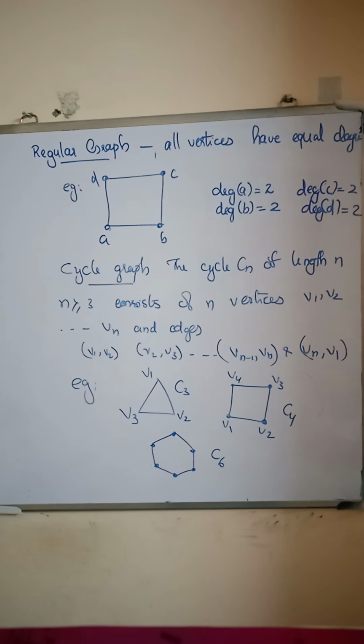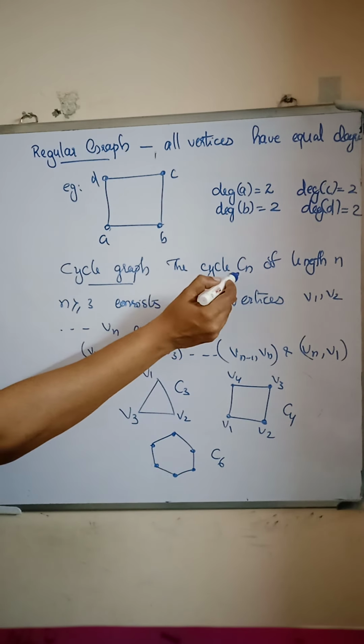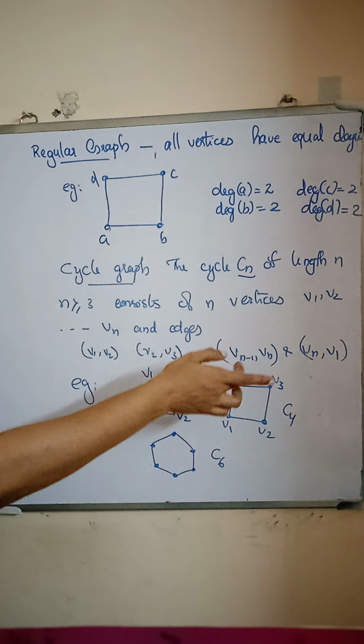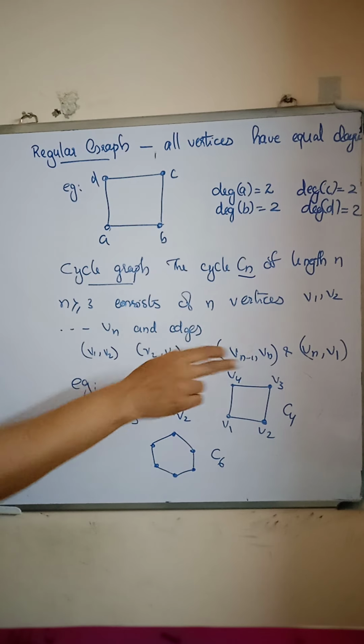Next, what is cycle graph? The cycle graph is represented by Cn of length n. Length n means it has n vertices. A cycle graph Cn of length n greater than or equal to 3 consists of n vertices v1, v2, etc., vn and the edges v1 v2. That is, if you start from v1, v1 to v2, v2 to v3, etc., vn minus 1 to vn and vn to v1.